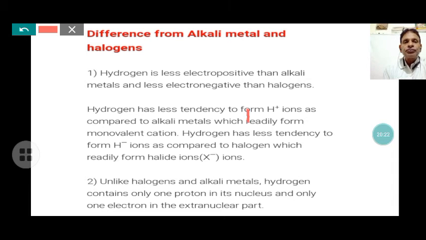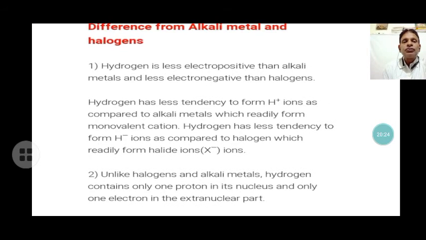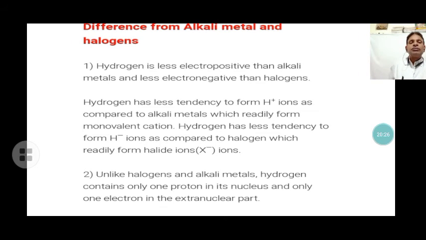Now look here. Unlike the halogens and alkali metals, hydrogen contains only one proton in its nucleus and only one electron in the extra nuclear part, that is, the outermost shell.